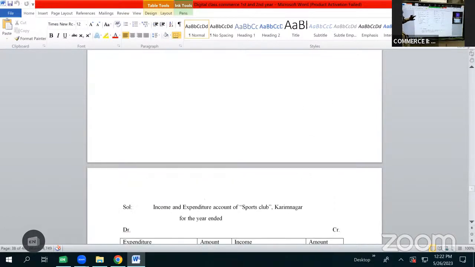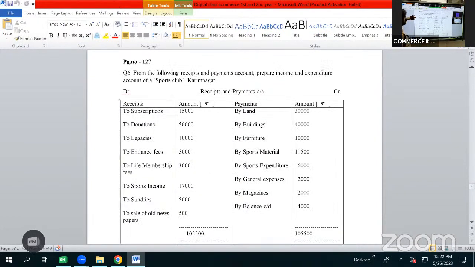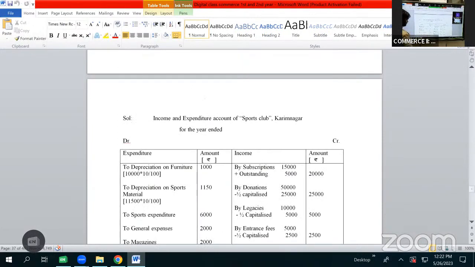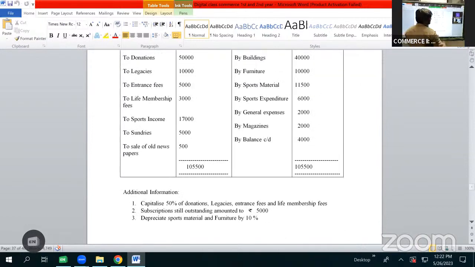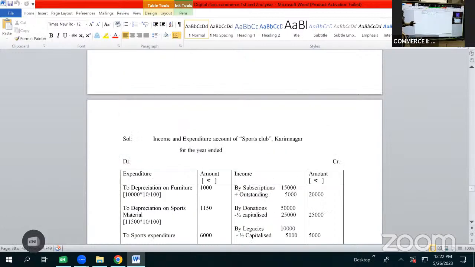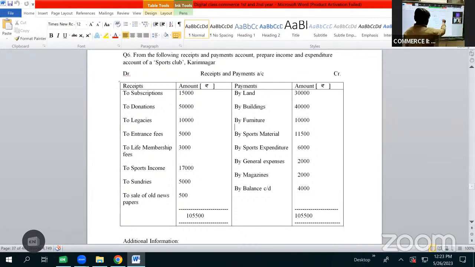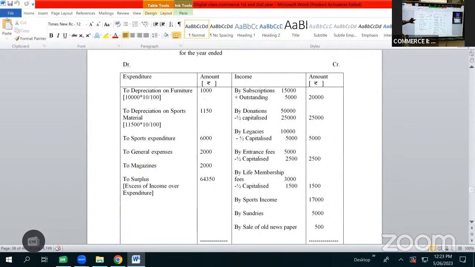Then after sports material, we have sports expenditure 6,000. As it is a problem of a sports club, sports expenditure is considered as revenue expenditure to them, which will be shown on the expenditure side as to sports expenditure 6,000 rupees. Then after sports expenditure, we have general expenses 2,000 rupees. Even it is of revenue nature, which can be shown as expenditure, and it will be shown as expenditure as to general expenses 2,000 rupees. Then after general expenses, we have magazines 2,000 rupees. As it is a sports club, expenditure incurred on magazines is of revenue nature, which can be shown as expenditure. It will be shown on expenditure as to magazines 2,000 rupees.